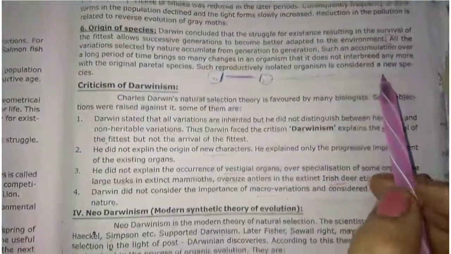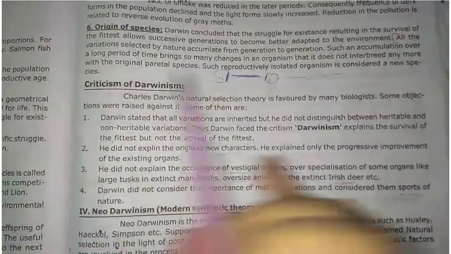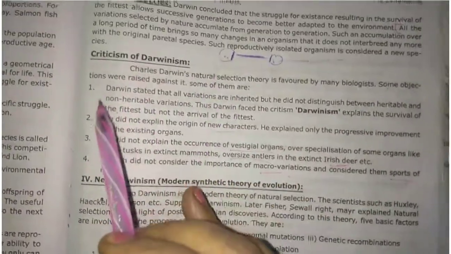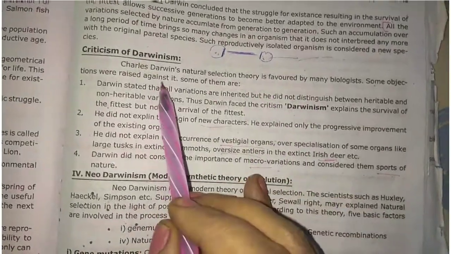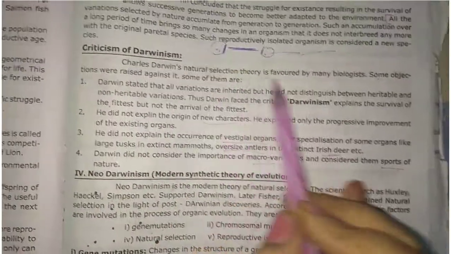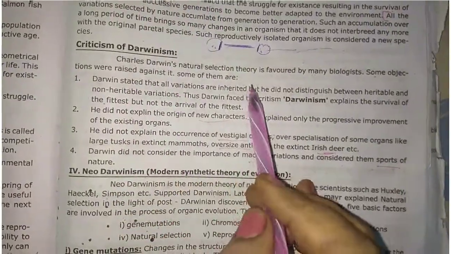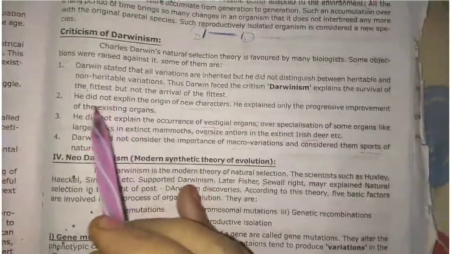Okay. These are the principles. Six principles are present in Darwinism. And now, what is the criticism of Darwinism? Here, some biologists favored the Darwinism theory, but some objections were also raised against it. So what are the criticism points here?